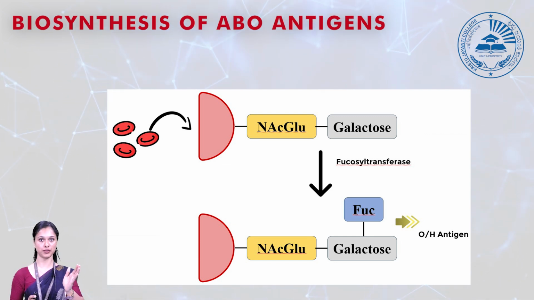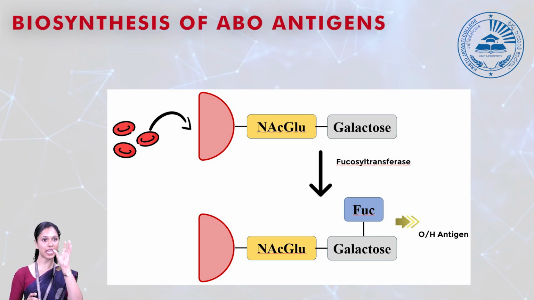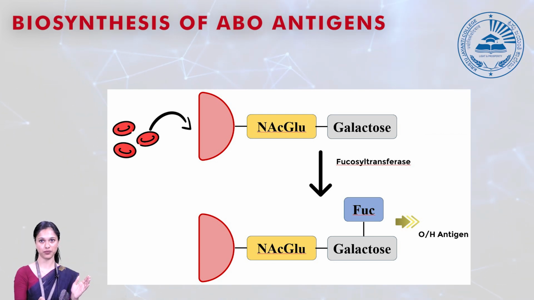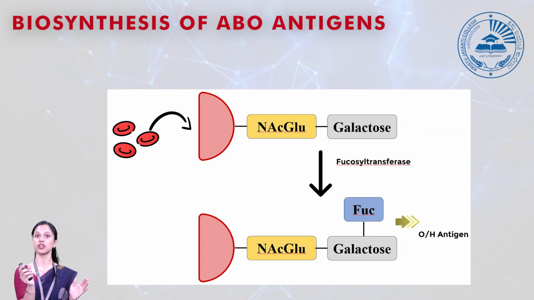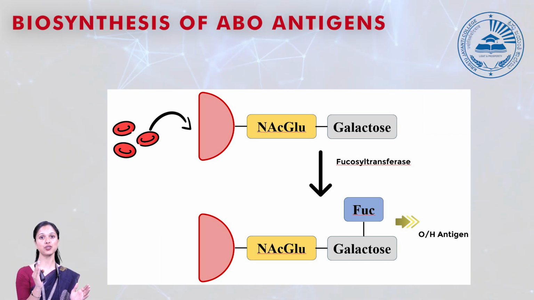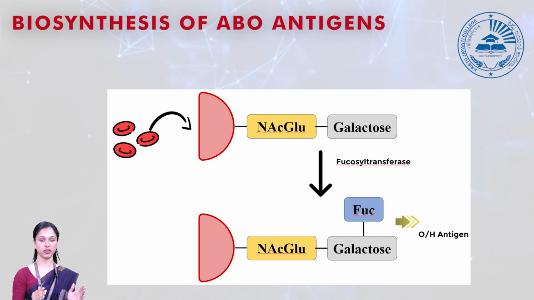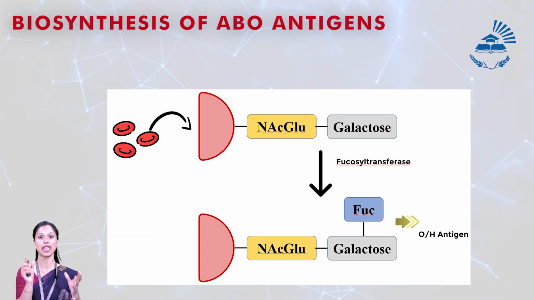So it's going to transfer N-acetyl galactosamine to the O antigen. Okay, so a sugar molecule called N-acetyl galactosamine will be attached to the end of the O